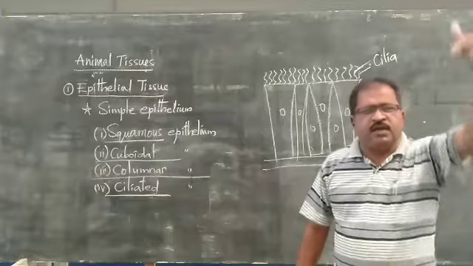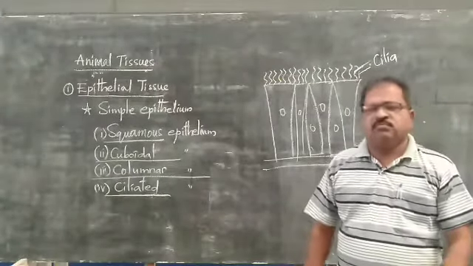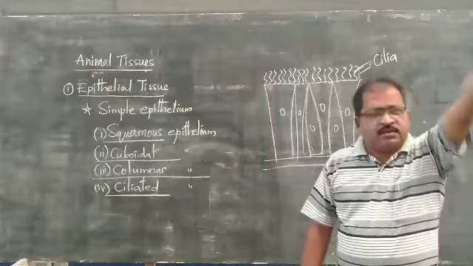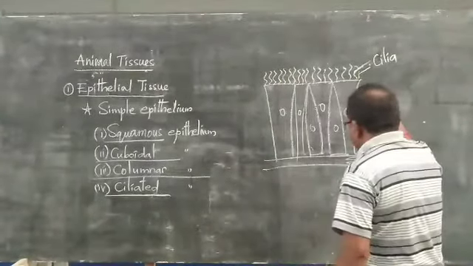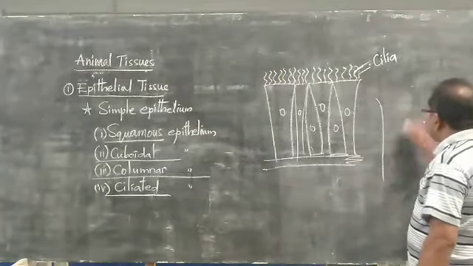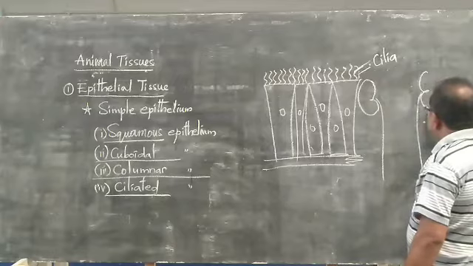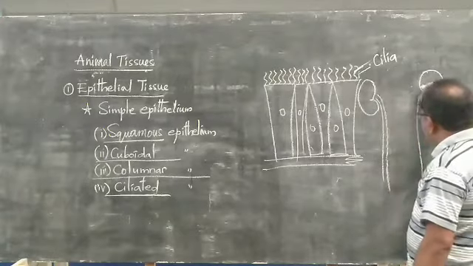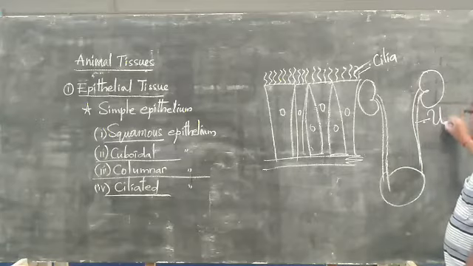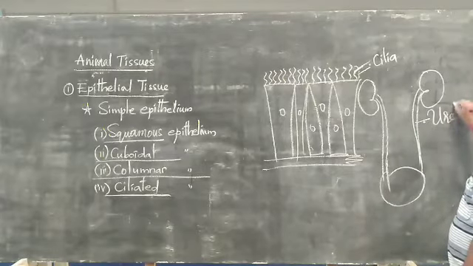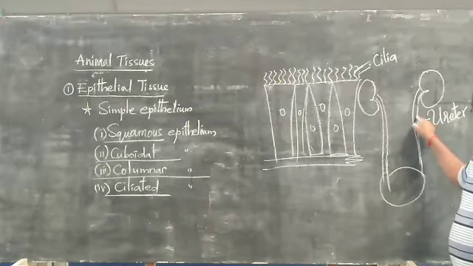Mostly it is present right from the mouth to the anus of the alimentary canal, as well as in the ureters of the kidney. The ureters are two tube-like structures growing from the kidney, and they bring the urine to the urinary bladder.